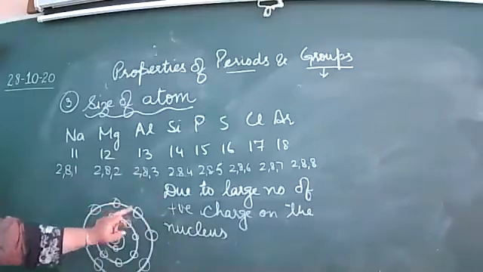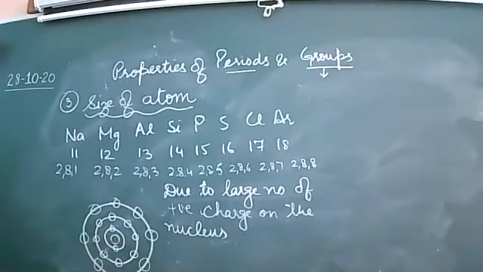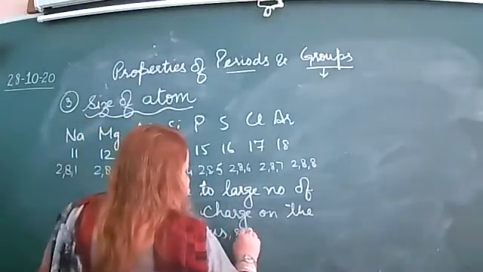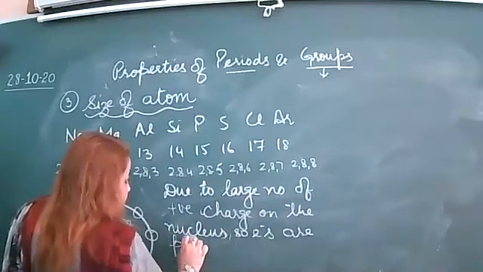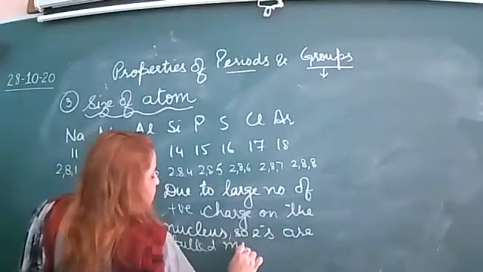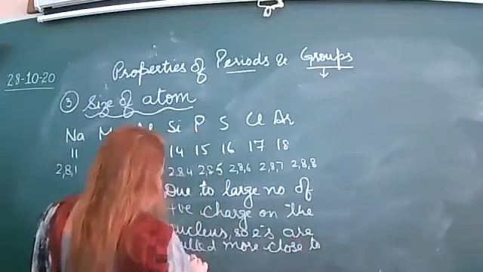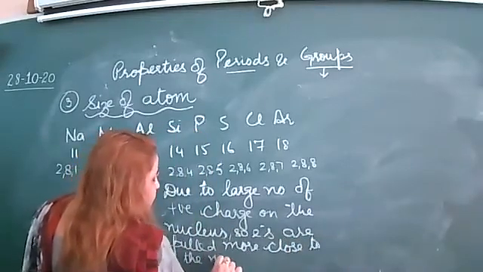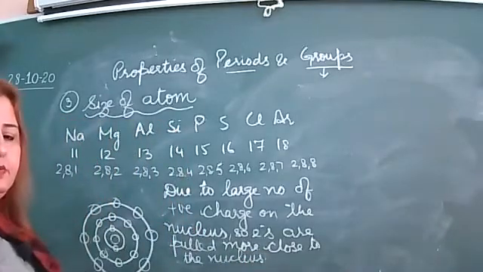As the atomic number increases, protons increase, so the positive charge on the nucleus increases. So electrons are pulled more close to the nucleus. This is the reason why the size of atom goes on decreasing.